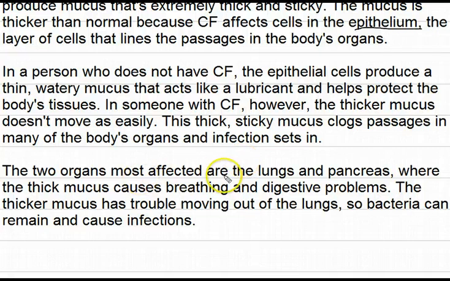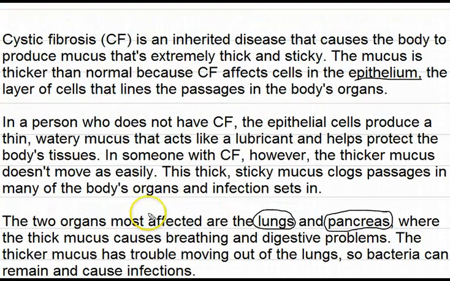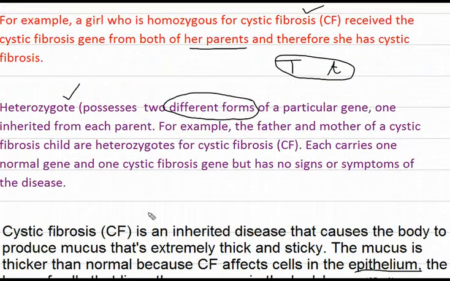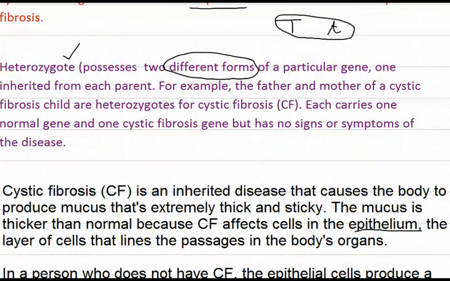The two organs most affected are the lungs and the pancreas, where the thick mucus causes breathing problems, and if it takes place in the pancreas, then somebody may have digestive problems. The thicker mucus has trouble moving out of the lungs, so bacteria can remain and cause infections. So cystic fibrosis, this disease, basically the gene which is present is on chromosome number 7.